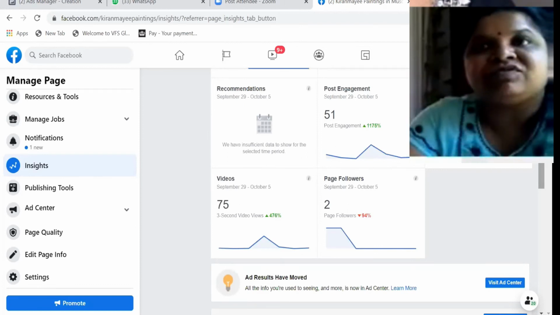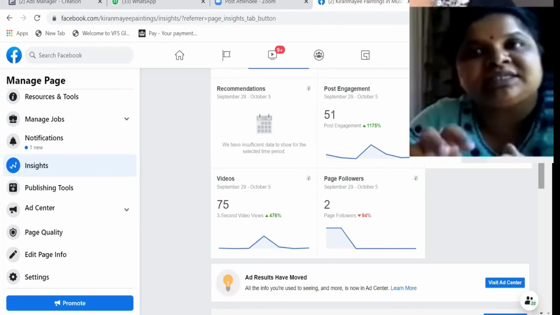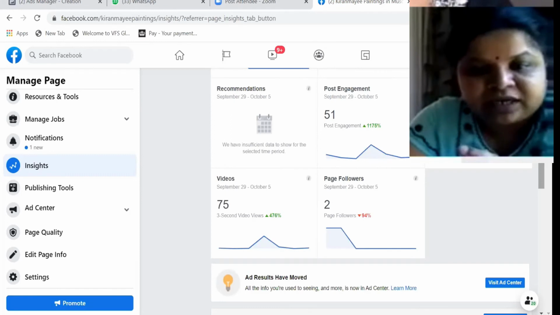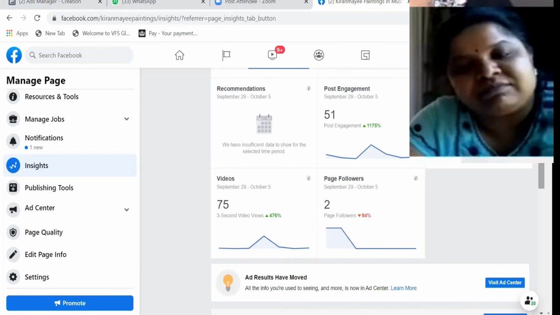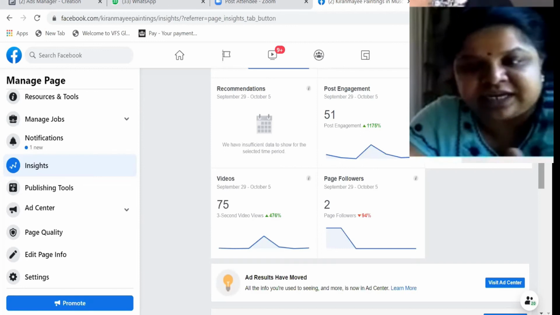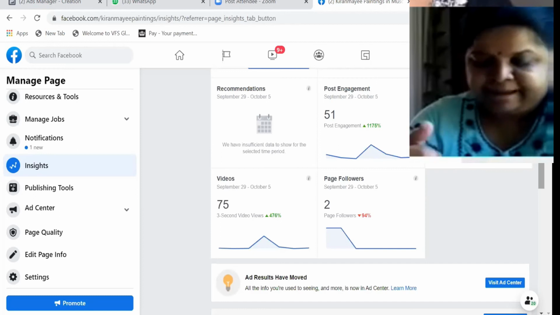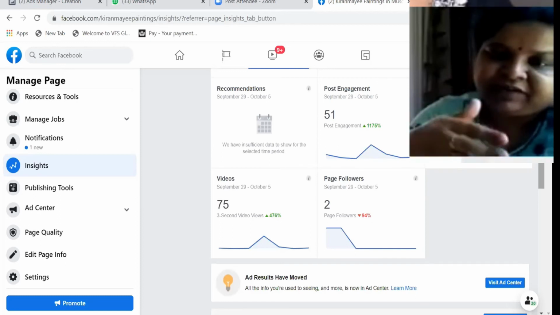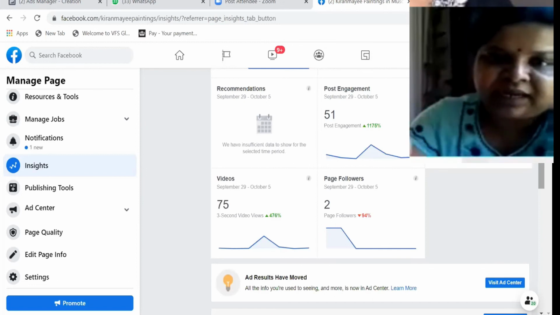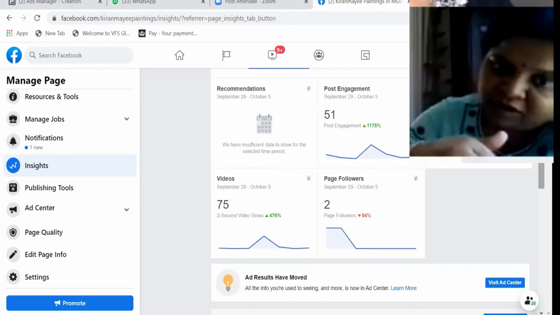Or if you see your post is reaching, and mostly females are watching it, maybe you can make your posts according to them and all those things. And the next is age group, depending on that, whether the particular age group viewing your page the most is your targeted one or not.